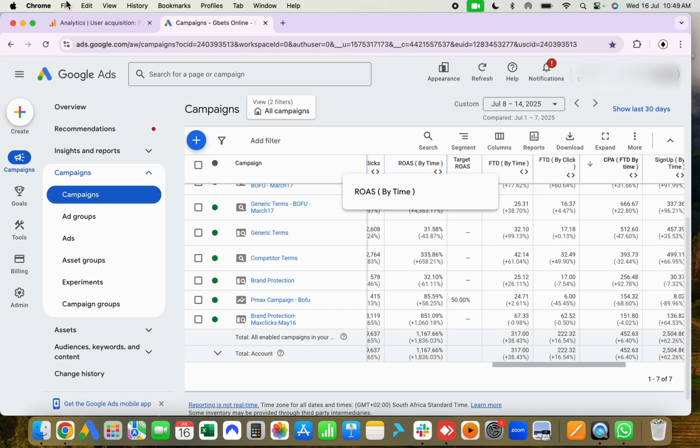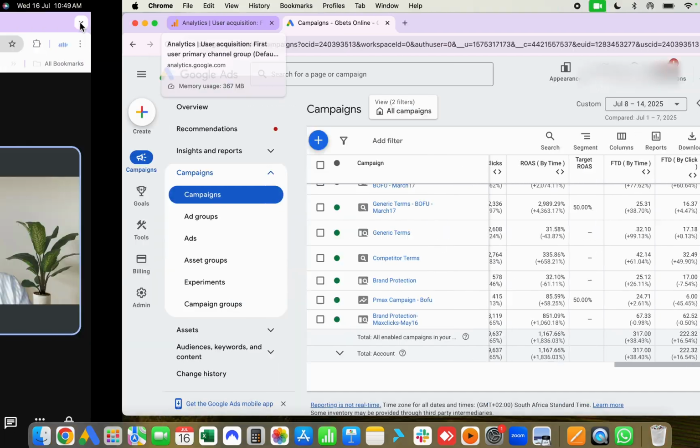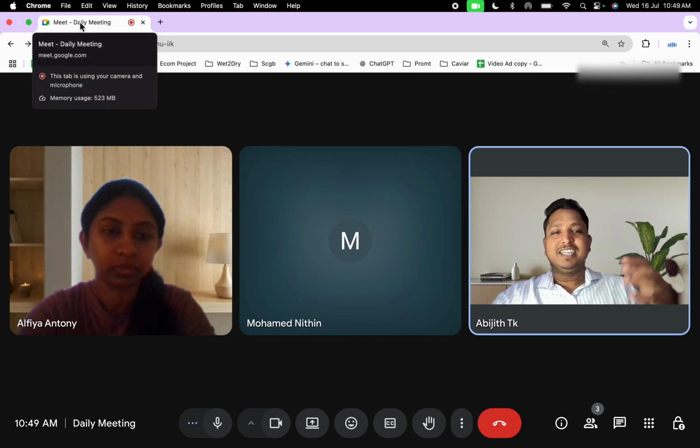Now let's see, is it really happening? In reality this is not reflected in the business. If there are 38 percent more conversions, that means 38 percent more revenue, right? The business must be able to see it. But the business owner, during the meeting, says there is no increment in conversion. That's the interesting part. Whatever we see inside the Google Ads dashboard, a 38 percent increase in conversion, the business owner says it's not happening. So what is the reason?